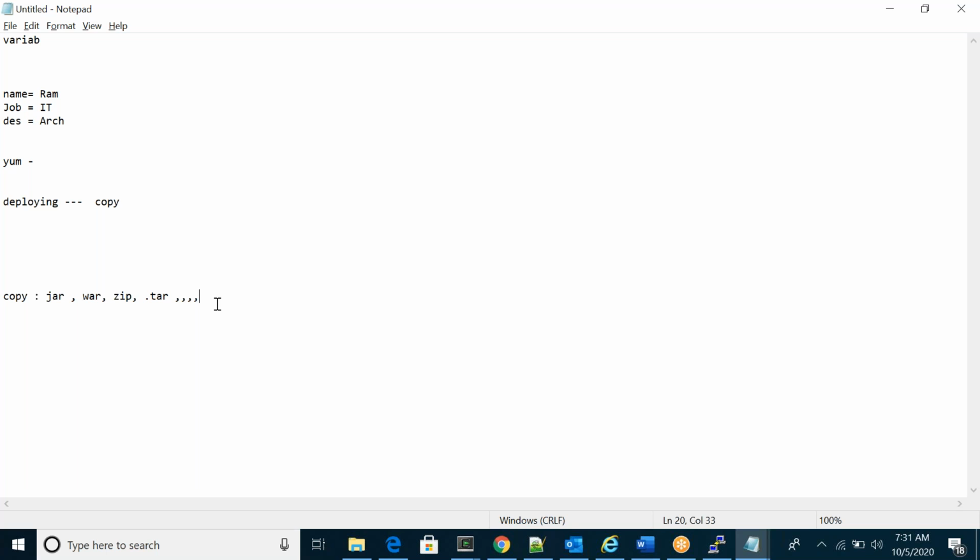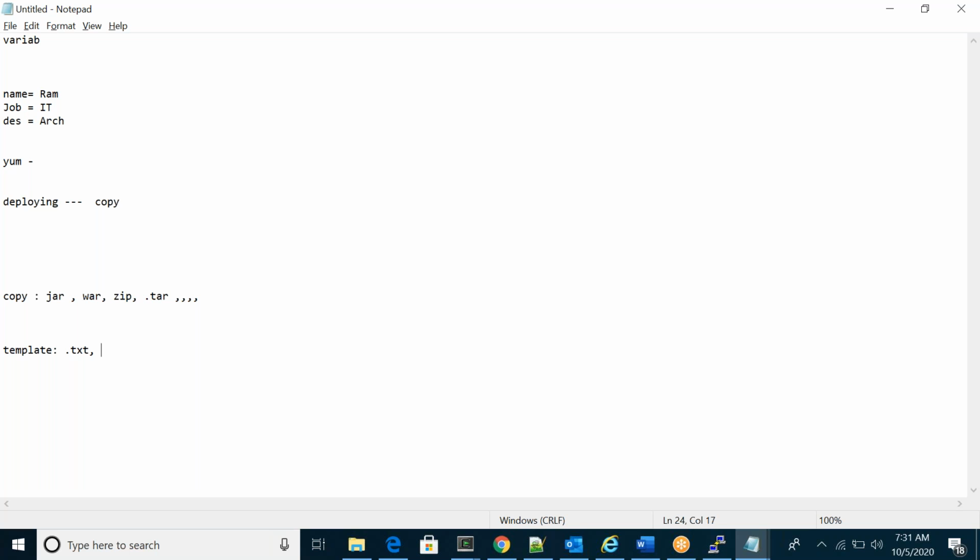Or I can use the template module also. Usually we will not use the template module for this. The template module I can use for text files. I have some text files in the source and I want to deploy them to the target, then I can use the template module.